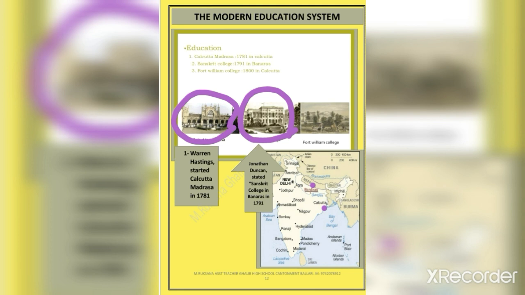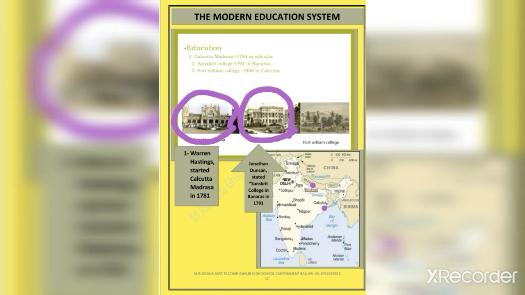His policy aimed at the creation of a new class of Indians who are Indian by body but British in intelligence, opinions and taste. The use of English medium in the Indian learning system started after the 1830s.